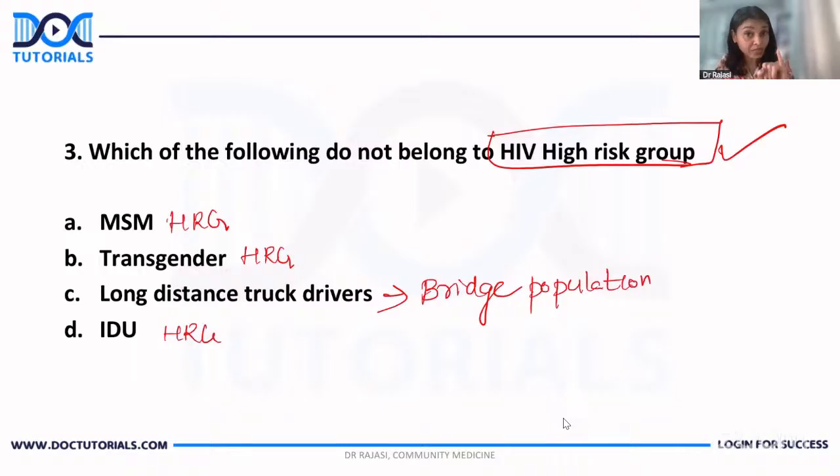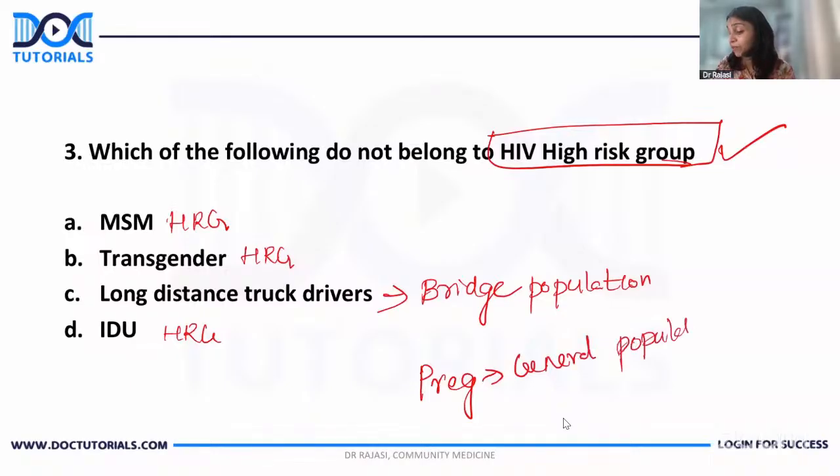Okay, so long distance truck drivers, then prisoners, the prisoners in central prison, then single male migrants, these are the bridge population. And pregnant women are taken as the proxy of general population. So these are the other MCQs which I have told you already that you should keep in your mind.